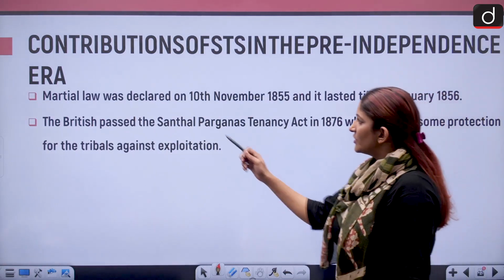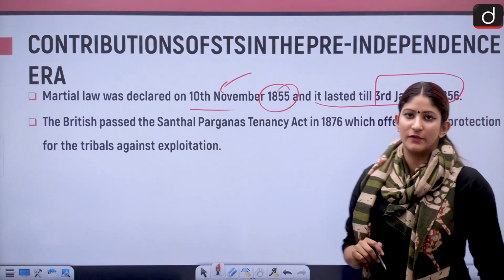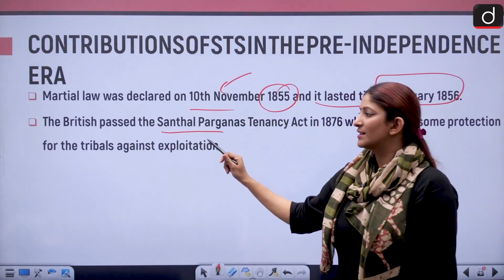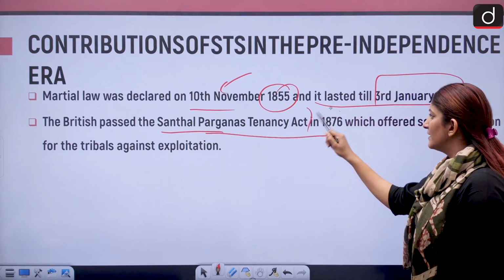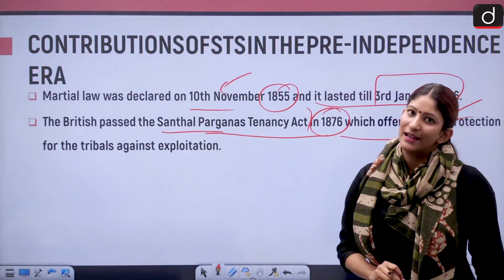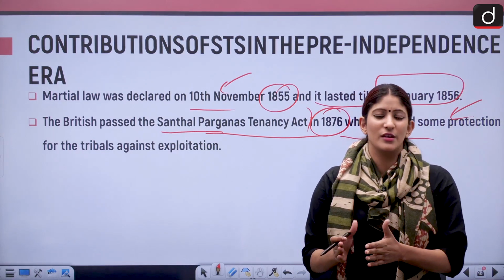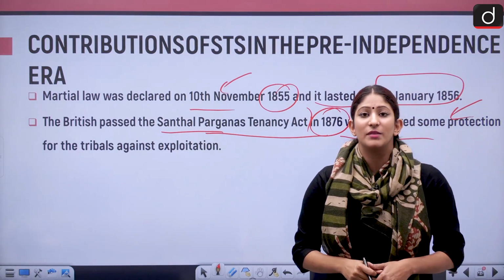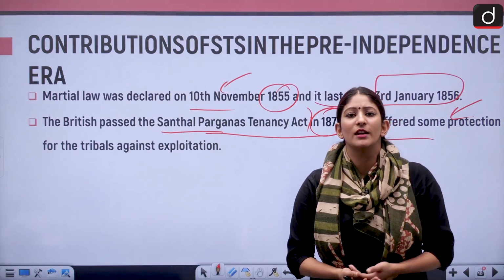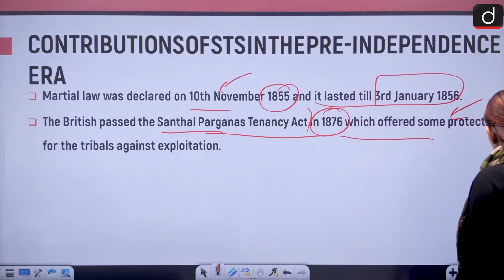Moving on. Martial law was declared on 10th November 1855. It lasted till 3rd January 1856. And after that, the price was paid. What was the result of this? The Santhal Parganas Tenancy Act in 1876. And it offered certain protection to the tribes who are dependent on the land. Okay, so as we can see, the result is something fruitful, but the cost was very high. That means if proper communication could have been done, but why not? Why communicate when the sheer need was profit making? It was not service. So we shan't, of course, discuss that.